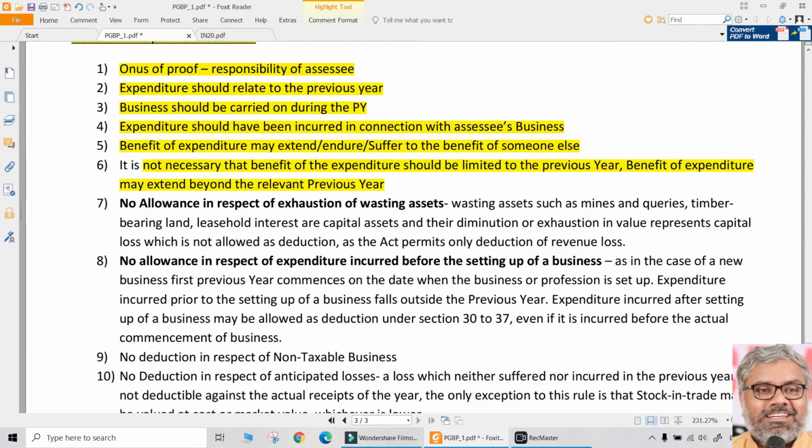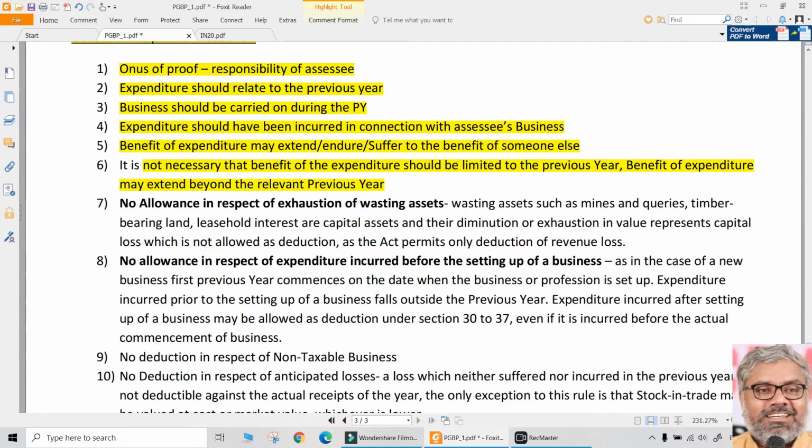Take, for example, advertisement expenditure. The question always remains, should that be debited to P&L in one shot, or treated as a deferred revenue expenditure? Because the benefit of advertising might not come only in the current year, it might come in future years also. So that is a question mark.